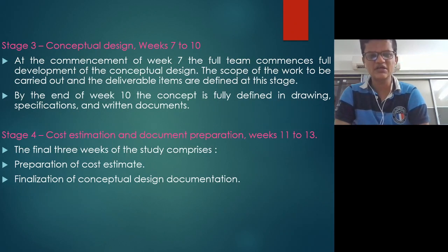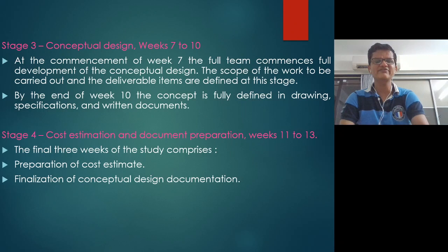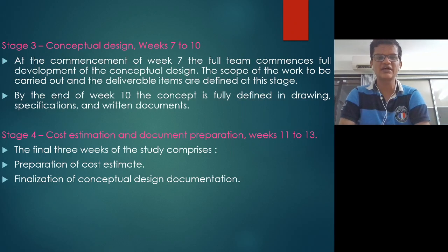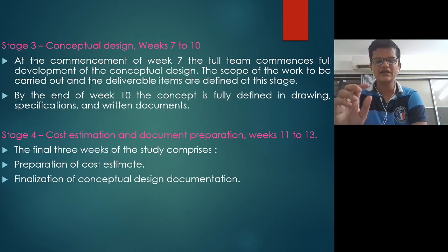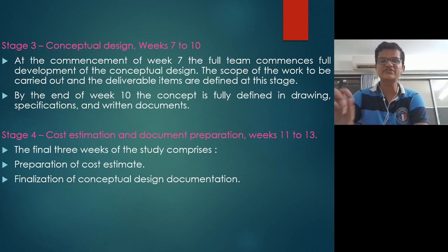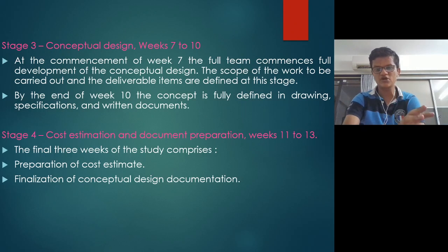On that basis, the management team will finalize the layout. Either it is sufficient, or you want to change something, and you have to confirm that yes, this will be my production area, this will be my quality control area, this may be my raw material area or the warehousing area. You have to go for the finalization of each step during stage 3. During stage 3, you can confirm that okay, I want to keep this product over here, or I want to keep this product over there.